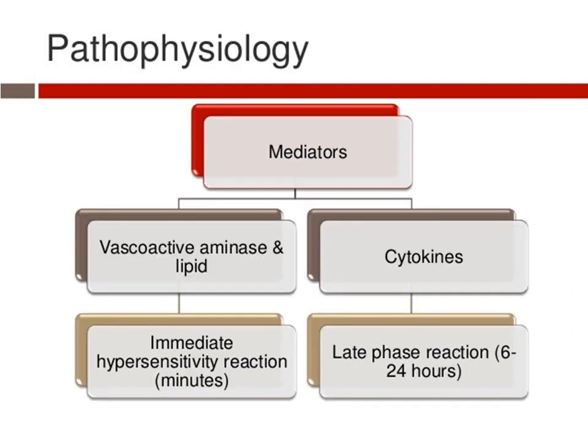Now we'll see what pathological changes happen when hypersensitivity type 1 takes place. What changes happen inside the tissue? The first is due to the etiological cause, as we already know, such as food, drugs, or any insect. Due to those, the mediator cells change our vasoactive amines and lipids, and they will get converted to cytokines. There will be a change in the vasoactive amines, that is lipids, and cytokine changes also take place.